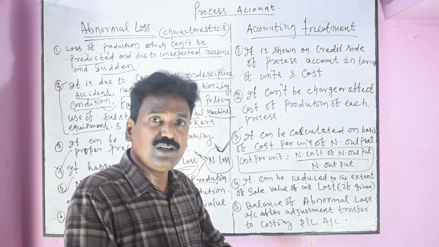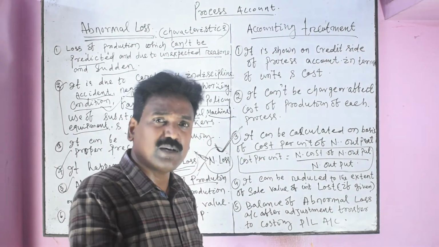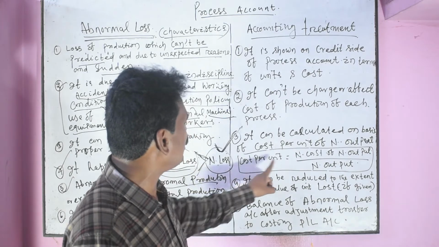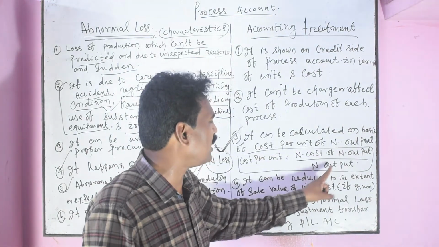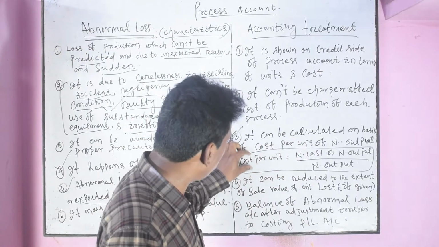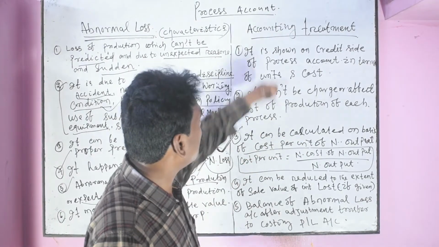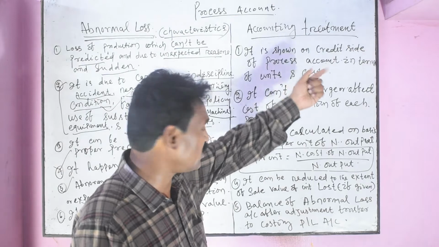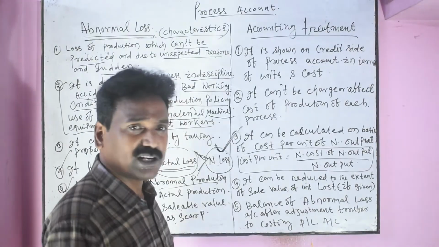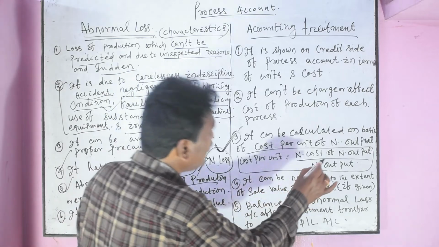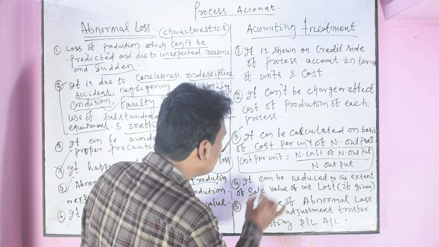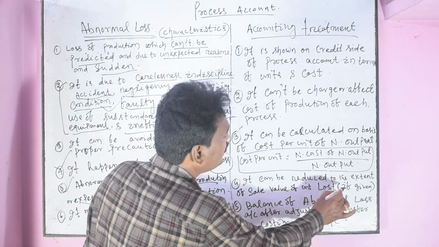It is calculated on the basis of cost per unit of normal output. Already we defined it by taking the formula. Here is the formula: cost per unit is normal cost of normal output by normal output. The cost per unit is the base for calculating abnormal loss cost. Another important characteristic is the treatment. It can be reduced to the extent of the sale value of the unit lost, if given.